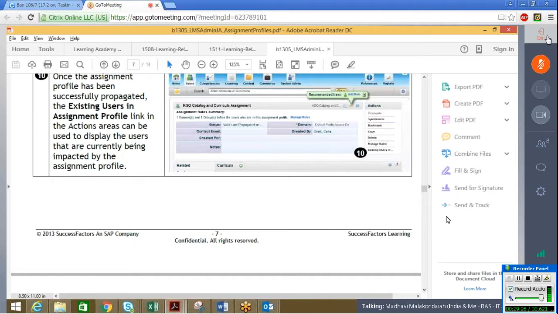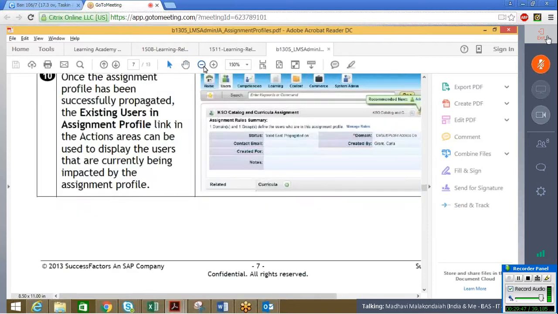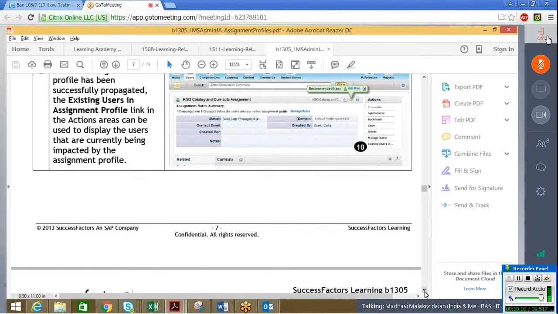So after that, under the cases, if you see here, this is clearly saying the status is propagation required. Then you have to select the propagation required button. Once it is done and grayed out, it will always tell when this propagation was done. Unless and until any changes are done for that particular assignment profile, you will not be able to see this propagate link as active. This synchronization will be active when you want to do that. You will see that is also given in this PDF. So you will know by looking at the existing users who have been affected by selecting that link.